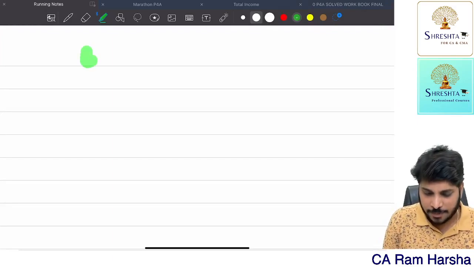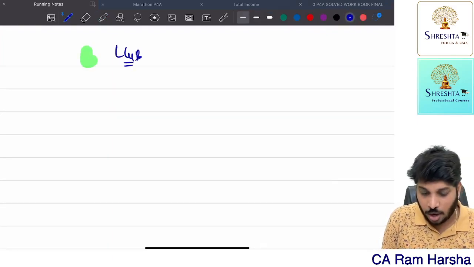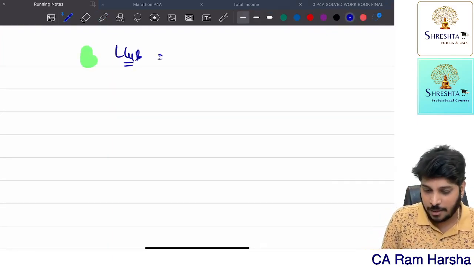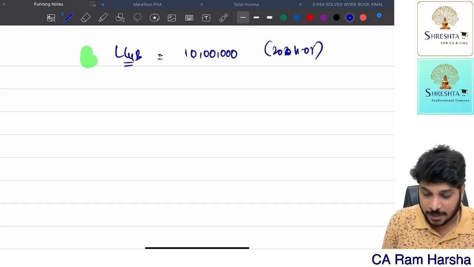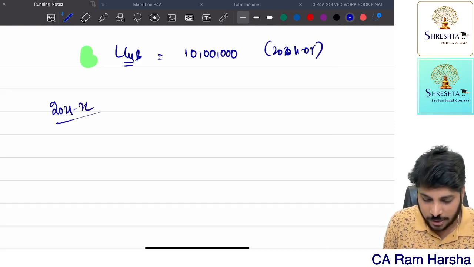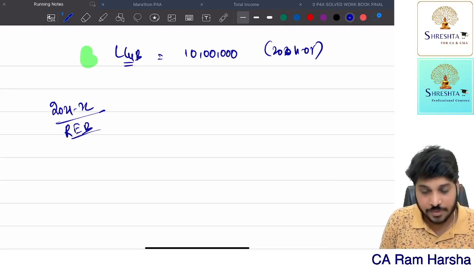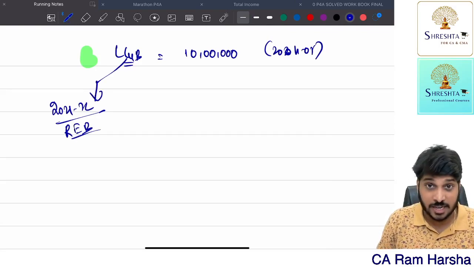I purchased some land and building, non-depreciable, personal land and building. I purchased it for 10 lakhs, somewhere in 2004, 2005. Getting it? Now in 2021-22, I started a real estate business. This land and building I converted into my stock in trade.